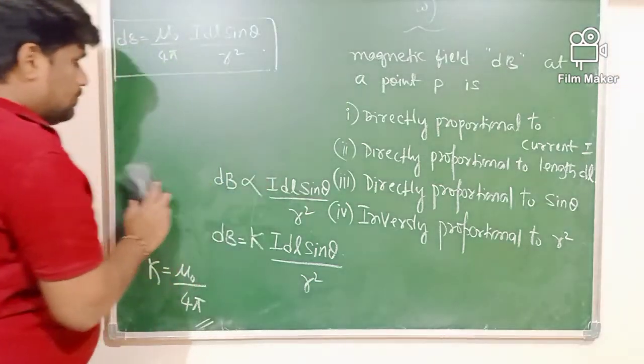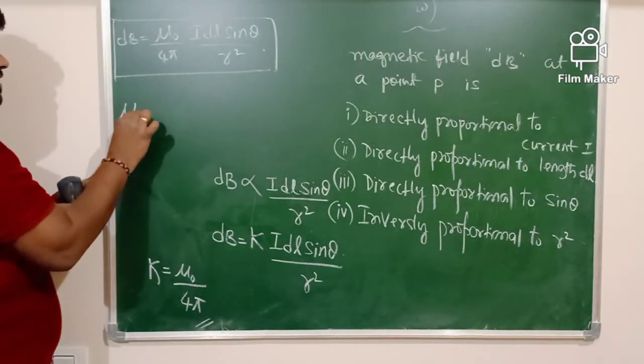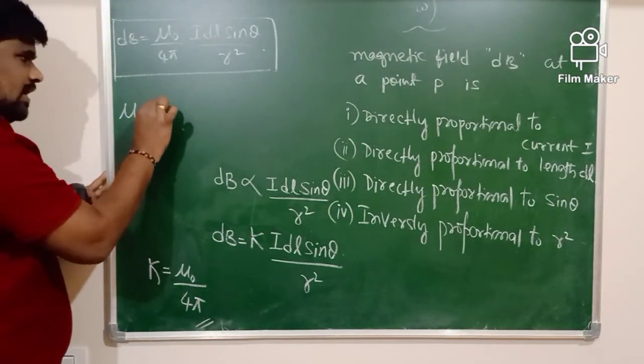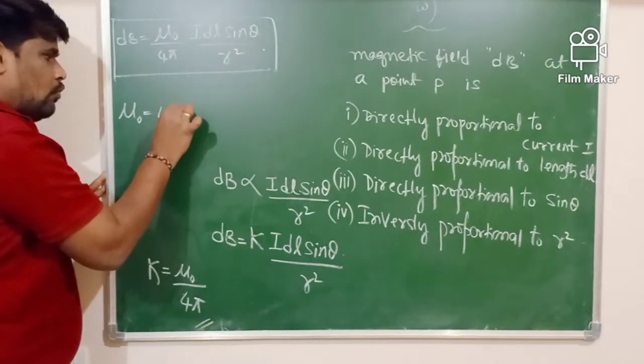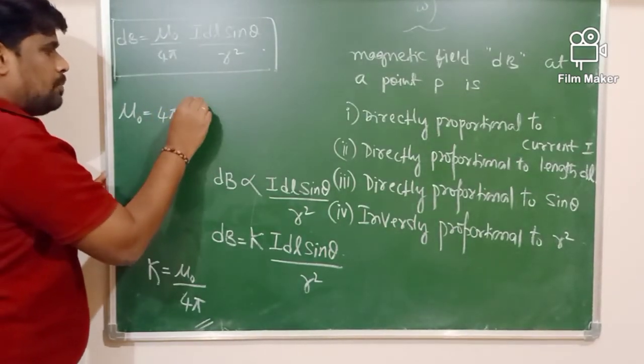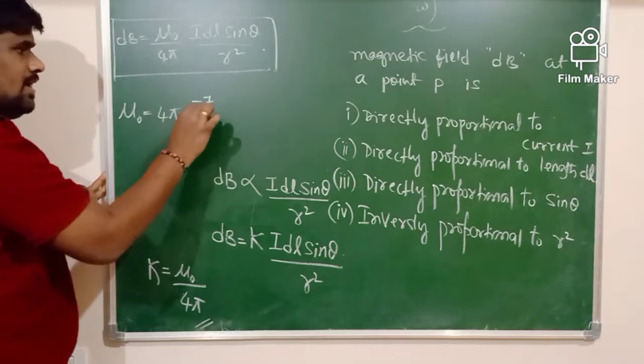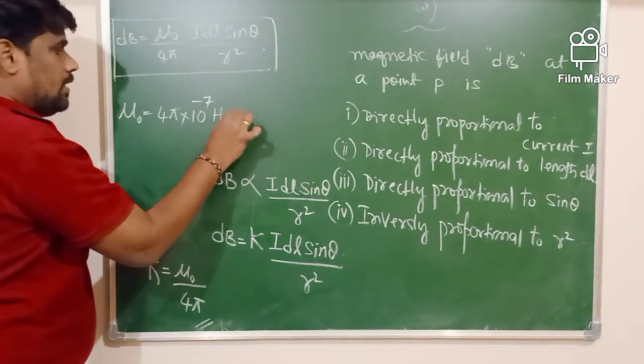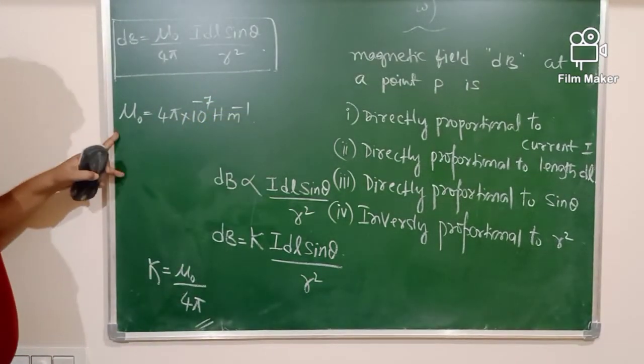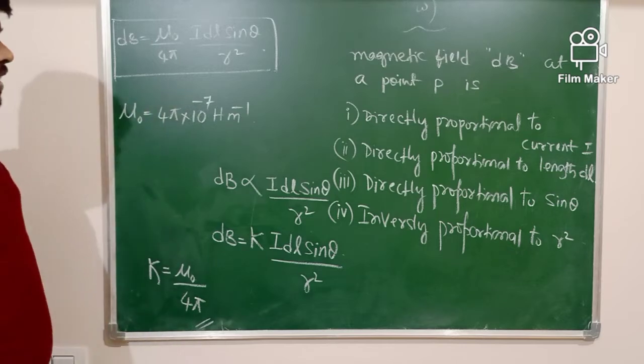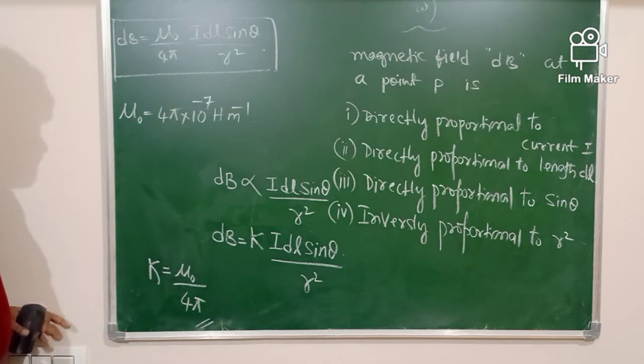Of course, mu naught is a constant, and its value is 4 pi into 10 power minus 7 Henry per meter.